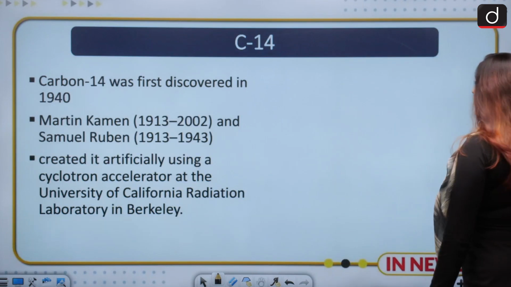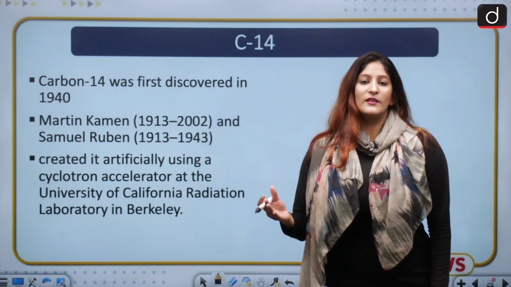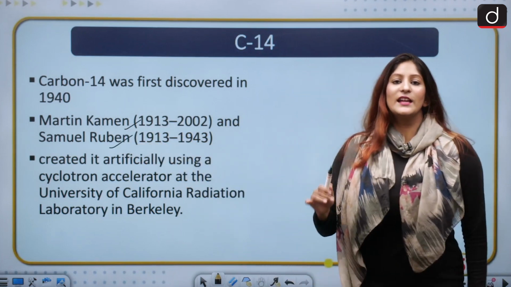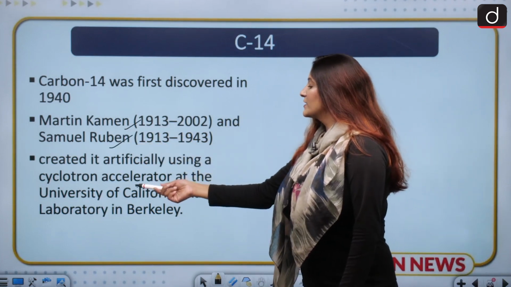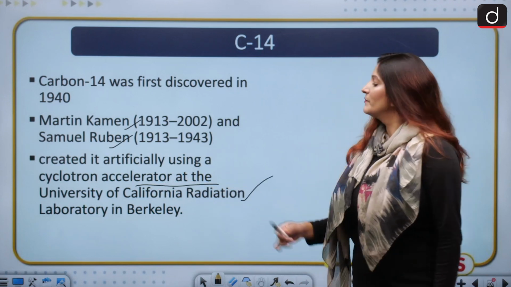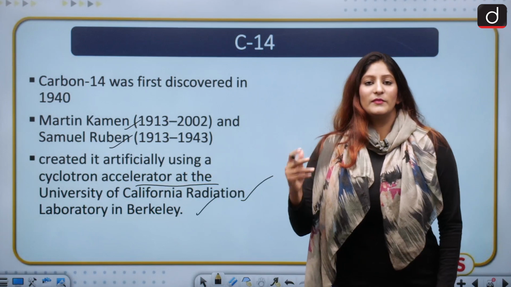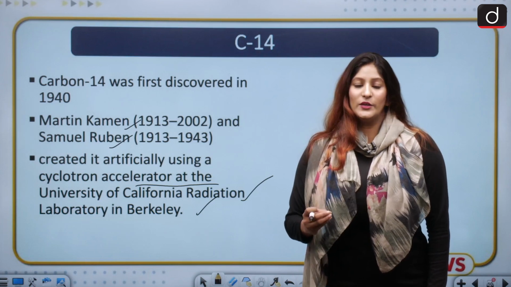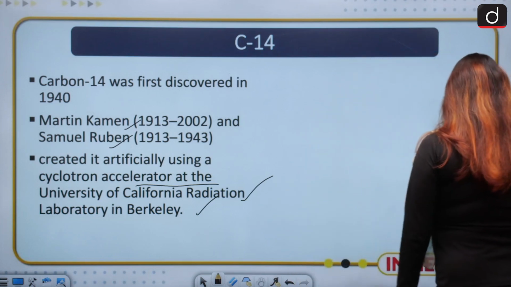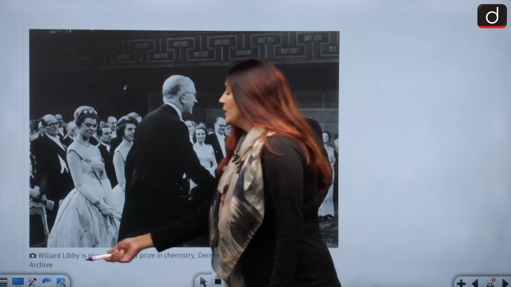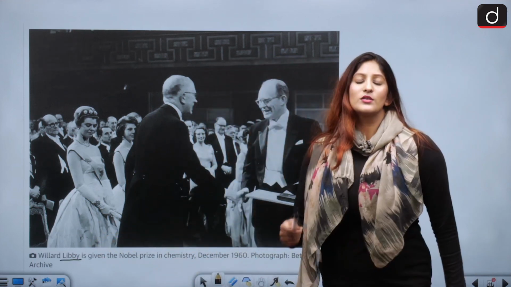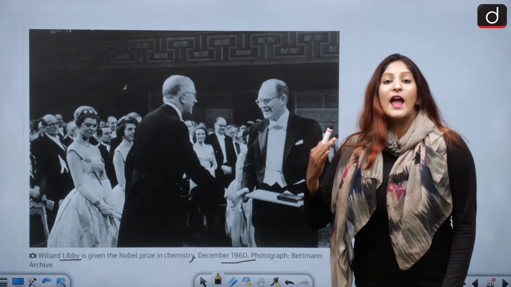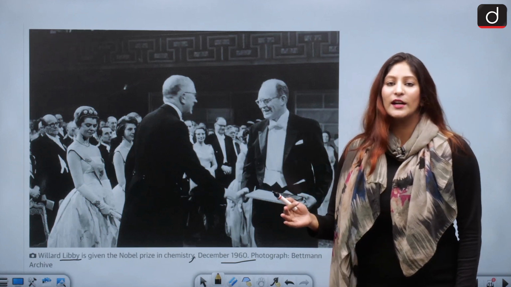Remember this. Moving ahead, if we talk about its discovery, it was discovered in the 1940s by Martin Kamen and Samuel Ruben, and they created it artificially using a cyclotron accelerator at the University of California Radiation Laboratory in Berkeley. But in 1946, this newly discovered isotope was touted to be used for radiocarbon dating, by Willard Libby, as I told you. Remember that as well. And he also won the Nobel Prize in Chemistry in December 1960. Okay, Willard Libby actually proposed using it for radiocarbon dating.